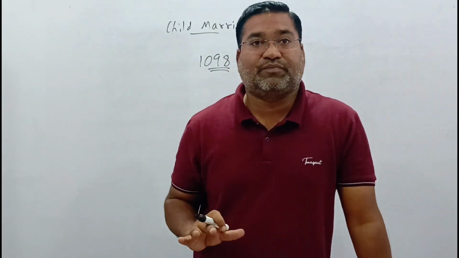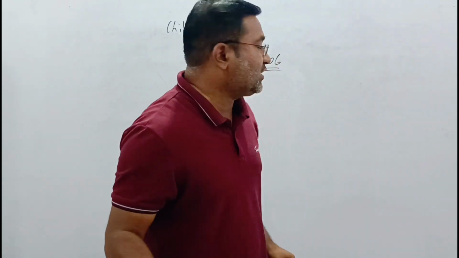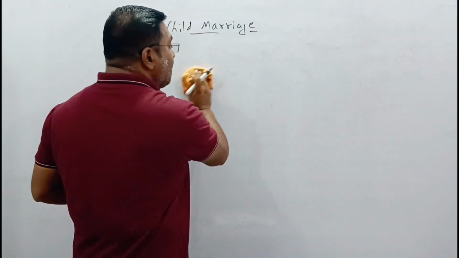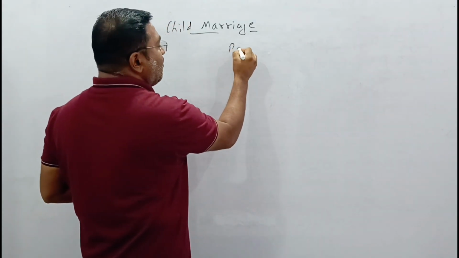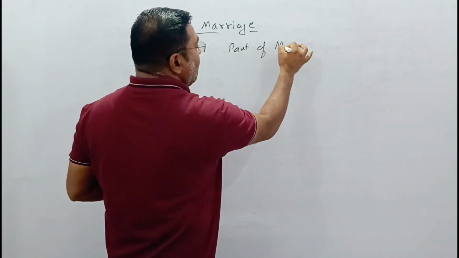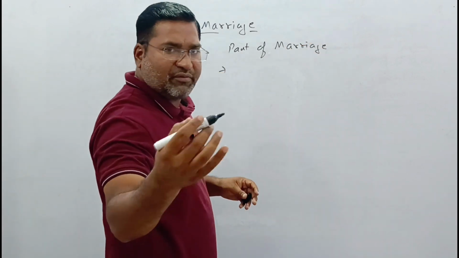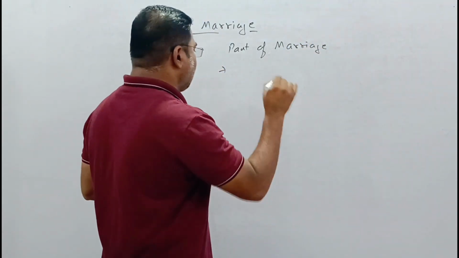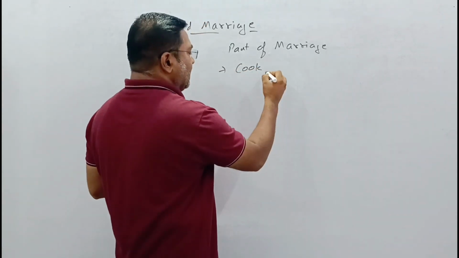According to this act, whoever is a part of the marriage is liable. Now, when we talk about marriage, many are part of it. First of all, who will be part? The cook will be part.